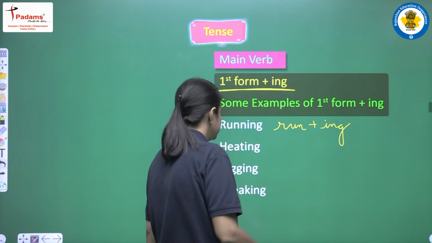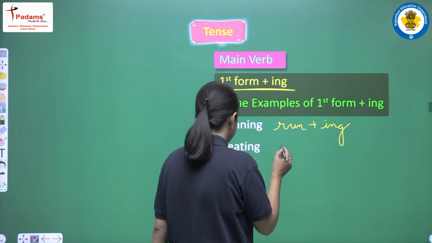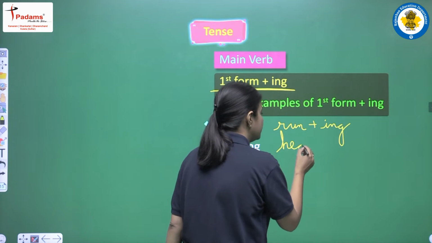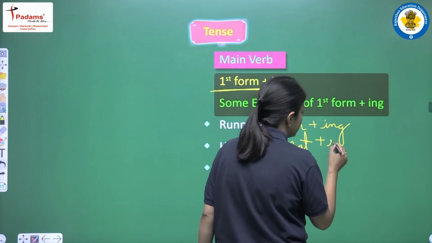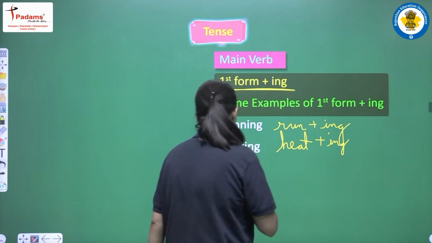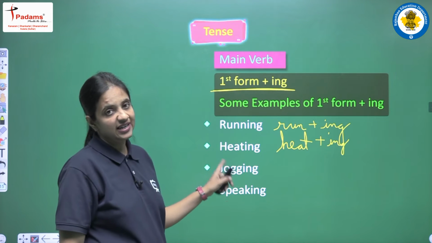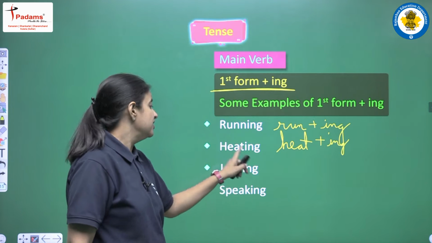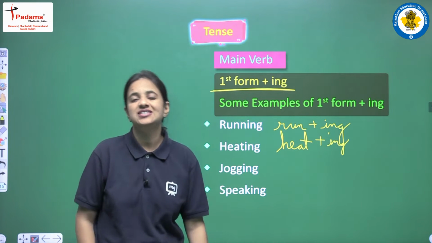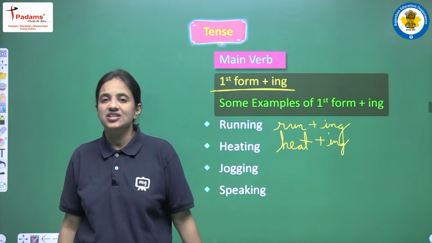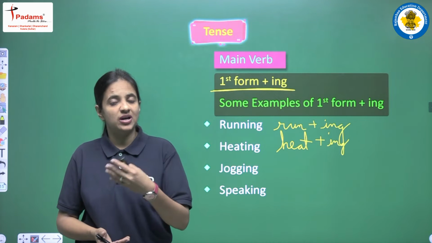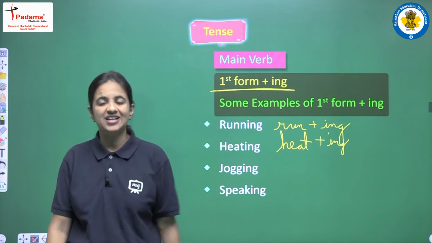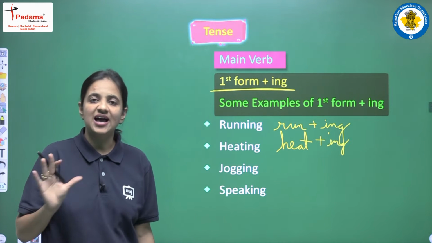The second form that we have here is hitting. This is actually hit plus ing. So this is hitting. Next we have jogging. Again this is jog plus ing. Next we have speaking. So this is speak plus ing. So yes, this is a continuous form. This is past perfect continuous tense, so we will use the first form plus ing here.